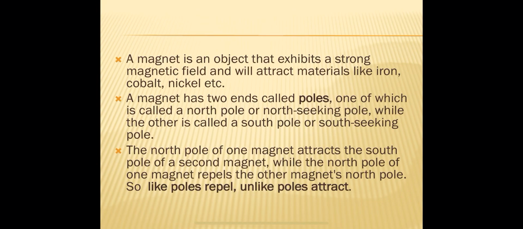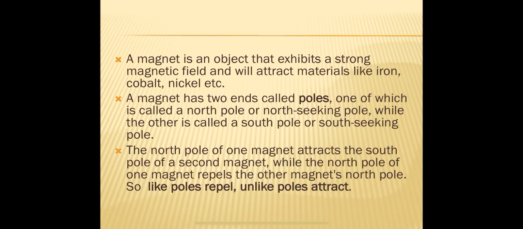Okay, so let us now discuss magnets. We already know that every magnet possesses two poles, one north pole and one south pole. For every magnet there exists some distance between the two poles.